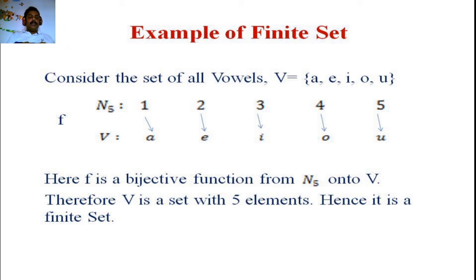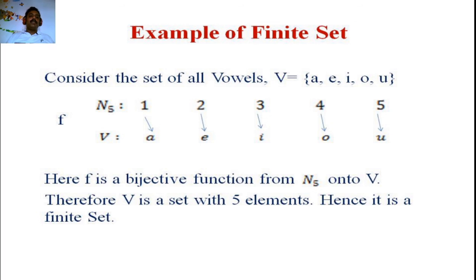Therefore, for a set to be finite, either it should be empty or we should be able to say it has n elements. Just like before, we can say a set contains 50 elements if we can define a bijection from N50 to S, or list the elements of S in the order of the first 50 natural numbers: first element, second element, third element, and so on up to the 50th element.